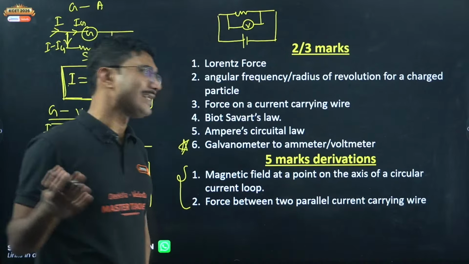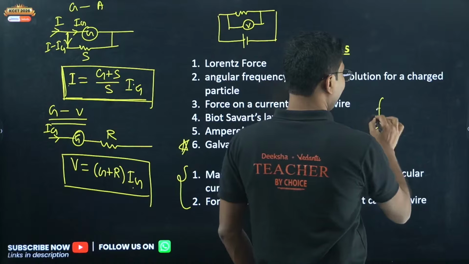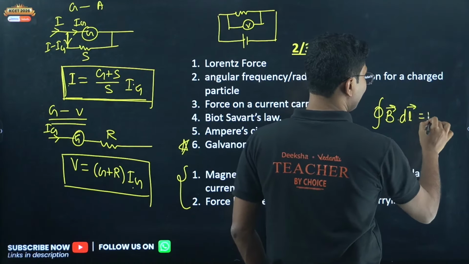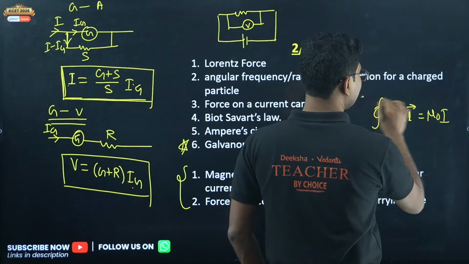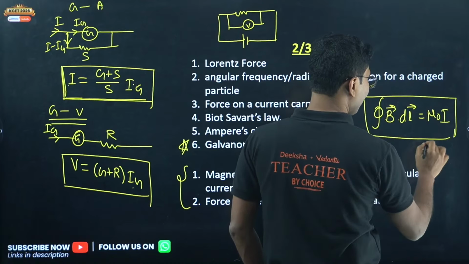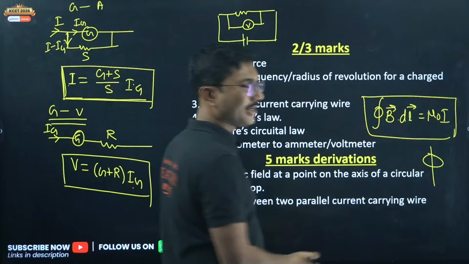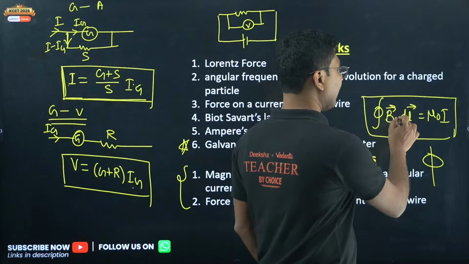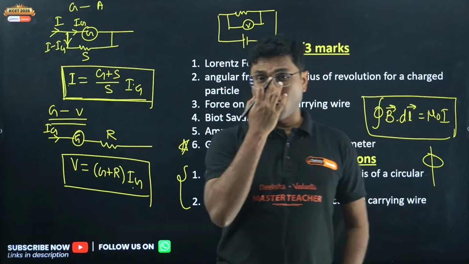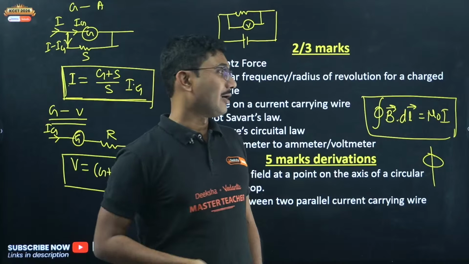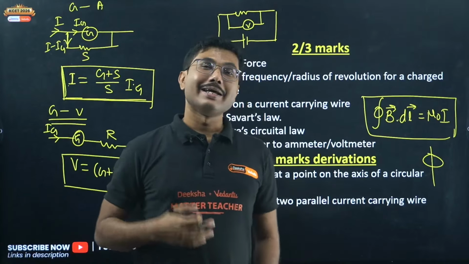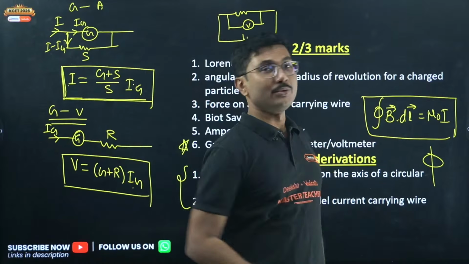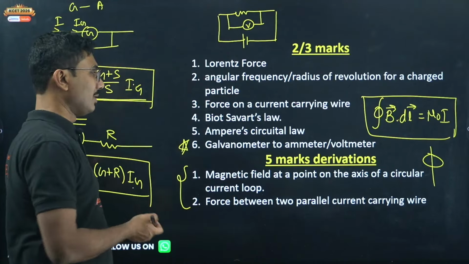Ampere circuital law is very easy. The closed integral of B dot dl equals mu naught I. You just need to write it along with the diagram, current passing and some wording. The closed integral of the magnetic field and line element is basically the current enclosed by the closed curve times mu naught. The statement is very simple.